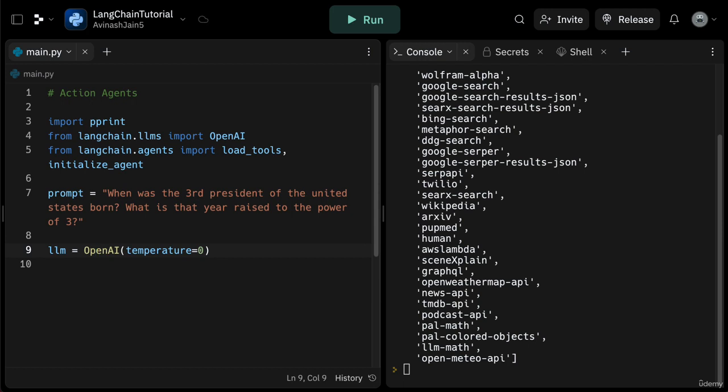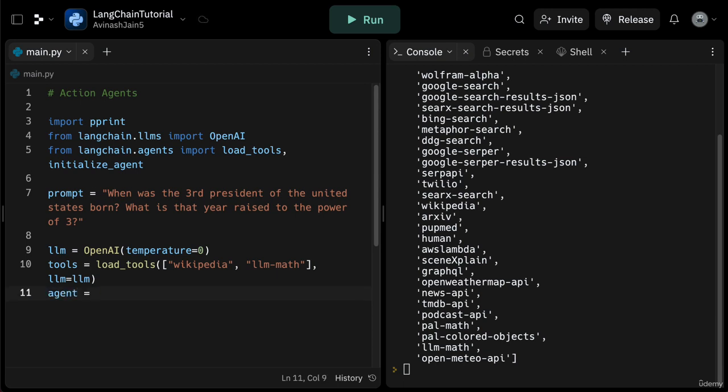After that, let's load in the necessary tools. Again, the question that we're trying to answer is when the third president of the United States was born and what's the year raised to the power of 3. So the tools that we're going to use here are going to be Wikipedia and LLM Math. It's important to note that LLM Math actually requires a language model to be passed in, because what LLM Math does is it takes in an input, converts it to Python code, and executes that Python code to return a result. So we can say here tools is equal to load_tools, and then in parentheses pass in a list of tools, in this case Wikipedia, LLM Math, and then specify the llm parameter to be the LLM we just created.